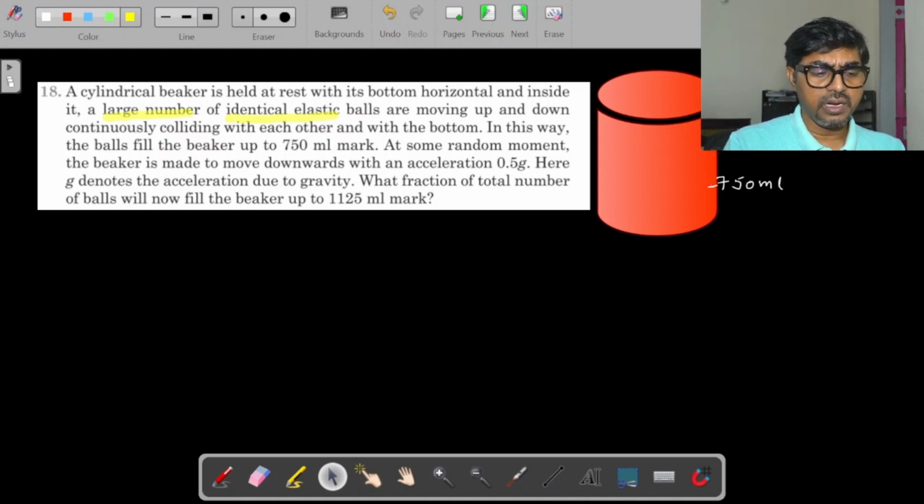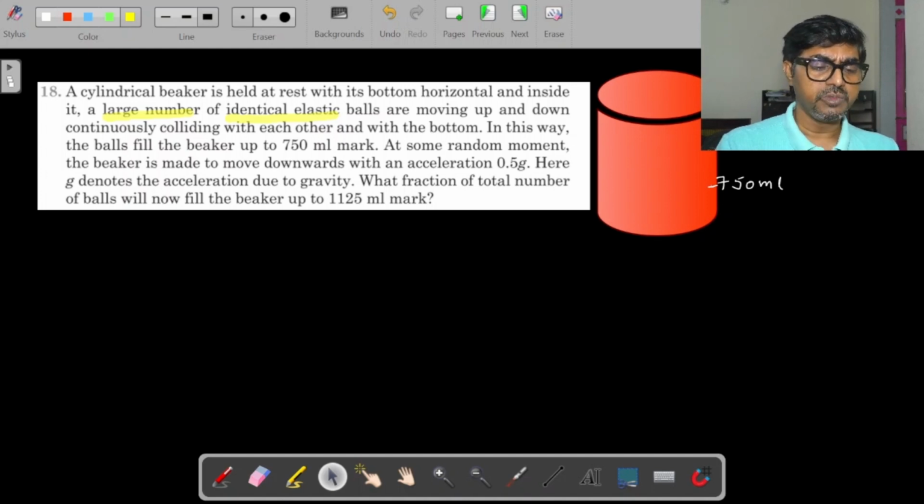At some random moment, the beaker is made to move downwards with an acceleration 0.5 g. Very good. So there is gravity and also now the container will have acceleration as well. Here g denotes the acceleration due to gravity. What fraction of the total number of balls will now fill the beaker up to the 1125 milliliter mark? So this is 750 ml, meaning somewhere over here you will have the 1125 ml mark, and up to that mark, how many balls will remain when the beaker starts moving down with the acceleration g by 2. That's the question here.